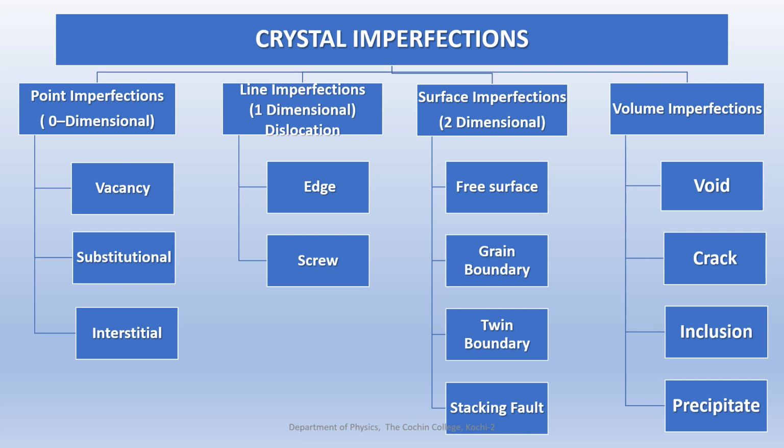Now let us look into these four types of crystal imperfections in detail. In this video, we are learning only about point imperfections. About the other three types of imperfections, we'll deal in the next video module. Okay, so remember, in this video module we are going to learn only about one major category of crystal imperfection, that is point imperfection.